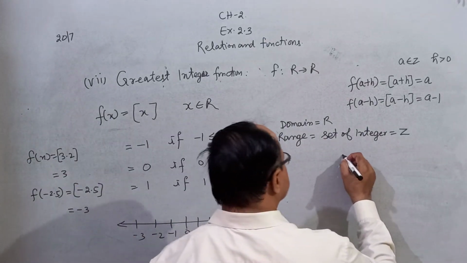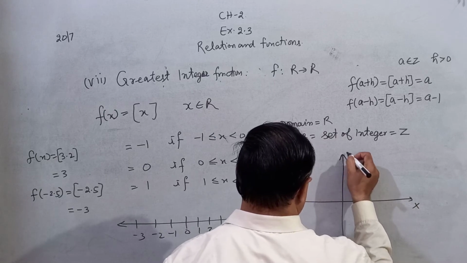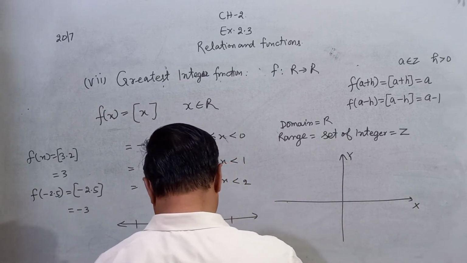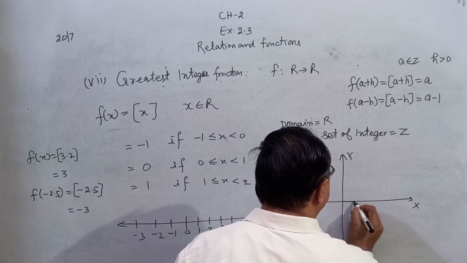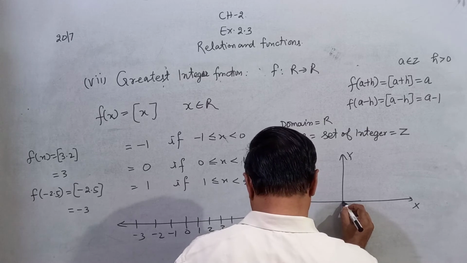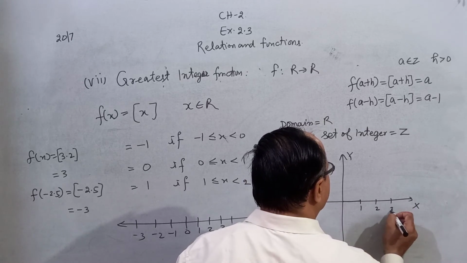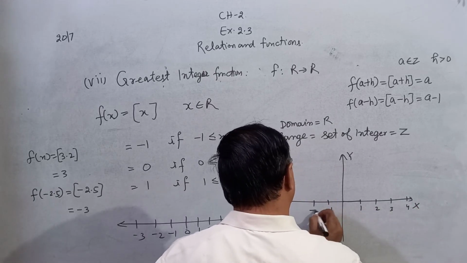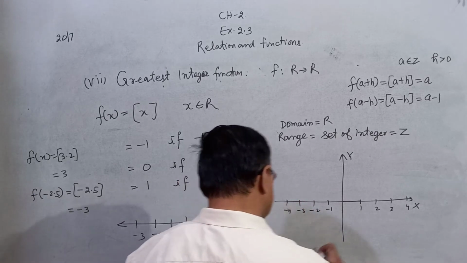And the graph of this function, you can draw the graph. Value lies between 0 and 1. This is the result. And this is 1, 2, 3, 4, minus 1, minus 2, minus 3, minus 4.